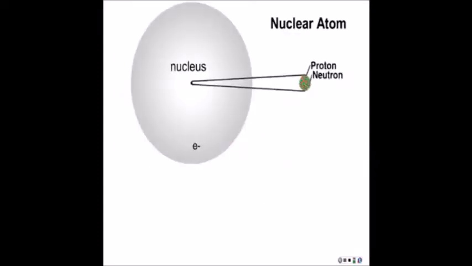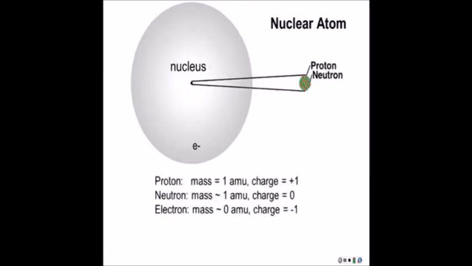So here we have our basic atom with a nucleus in the center, which contains protons and neutrons, surrounded by an electron cloud. The electron cloud gives an atom its volume, whereas the nucleus gives an atom its mass. It isn't worthwhile measuring the mass of protons and neutrons in grams, so a unit called an atomic mass unit, or AMU, was created. This is just a relative unit. Now if you look down at the masses on the screen, if a proton weighs one of these AMUs, a neutron weighs almost one AMU. In fact, it's a little bit more than one, like 1.04.